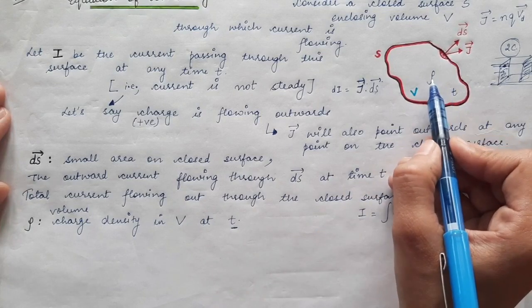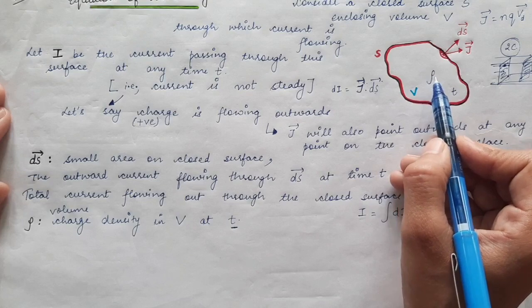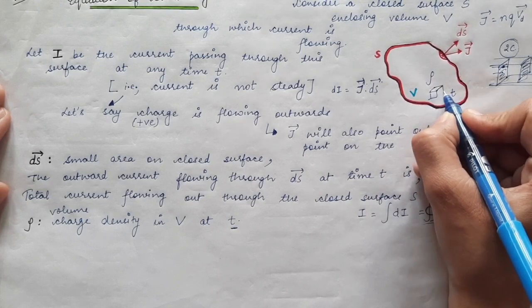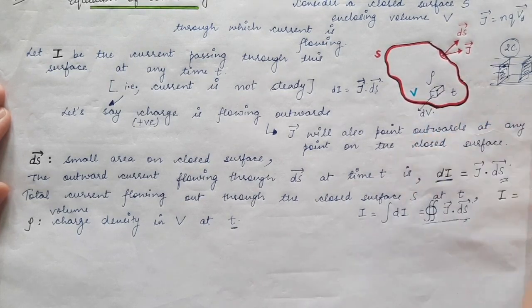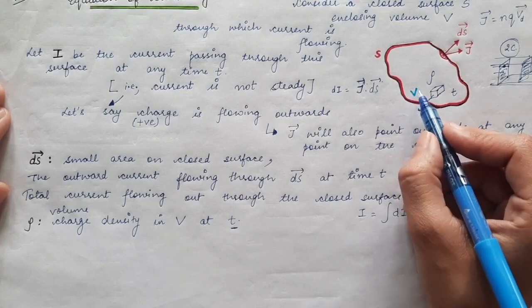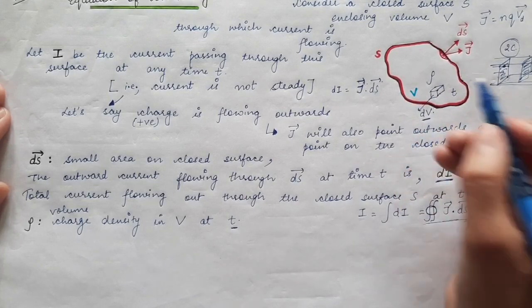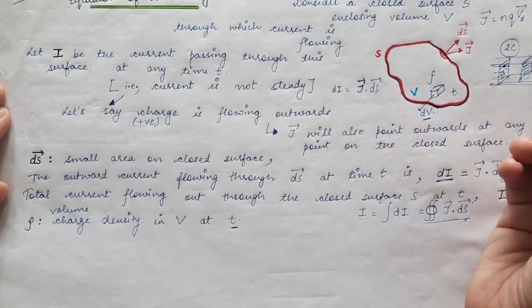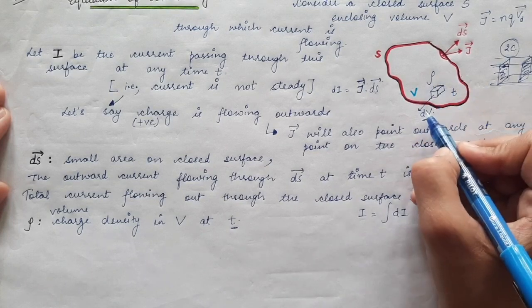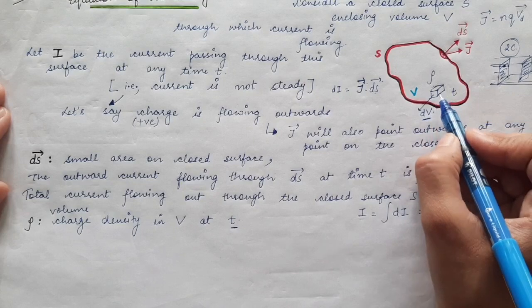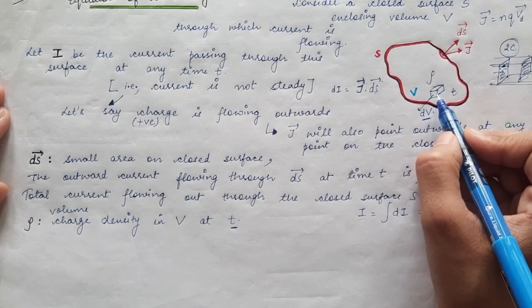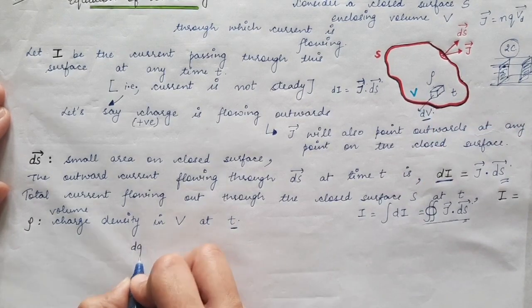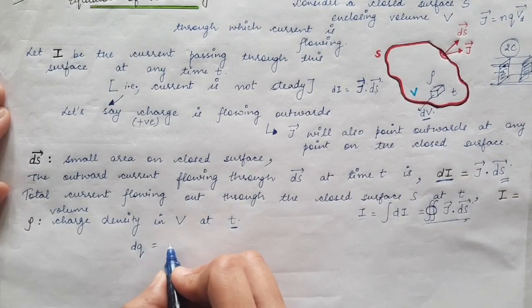So rho is the charge density, the amount of charge present in unit volume, and let's consider over here a volume element dV. So I'm taking a small portion of this volume V and representing it by dV. If rho is the amount of charge present in unit volume, then in this dV amount of volume, what will be the charge present? That will be given by rho into dV, because rho is the charge present in unit volume and I want to find the charge present in this dV volume. So I have to multiply rho with dV. So the charge present in dV volume is given by dq, and that will be rho into dV.